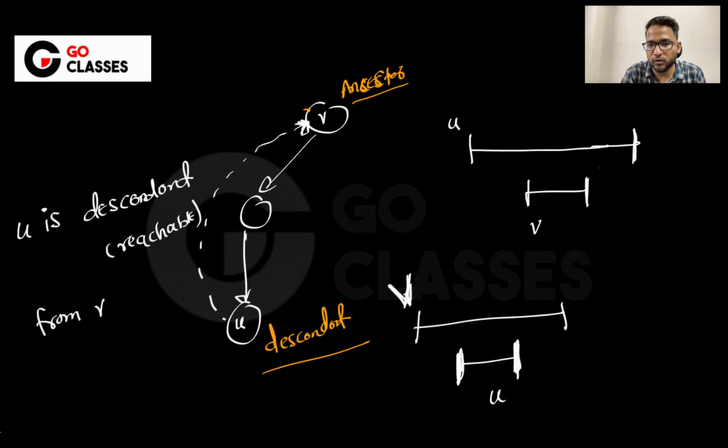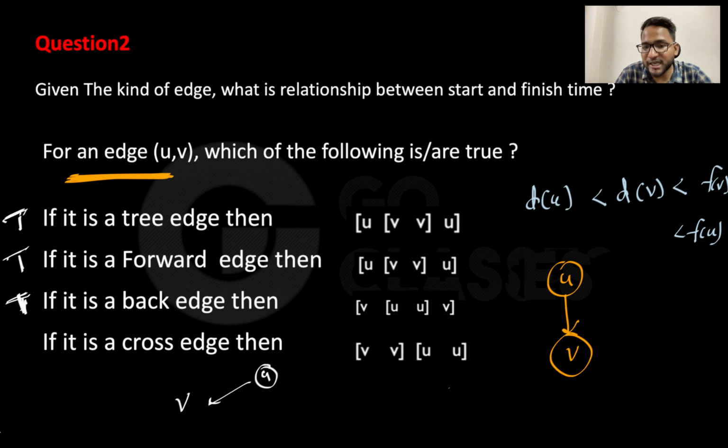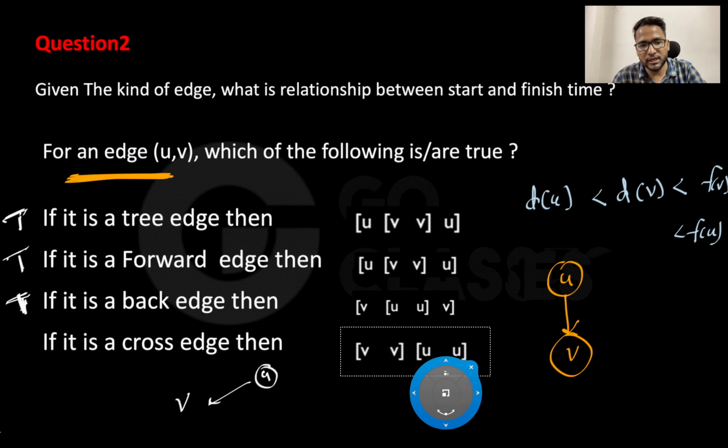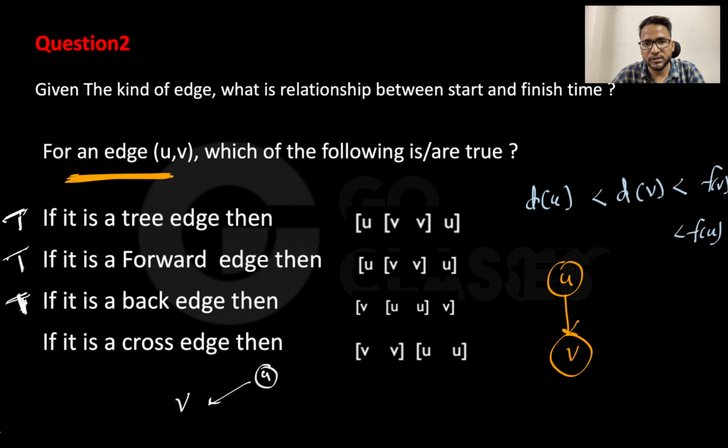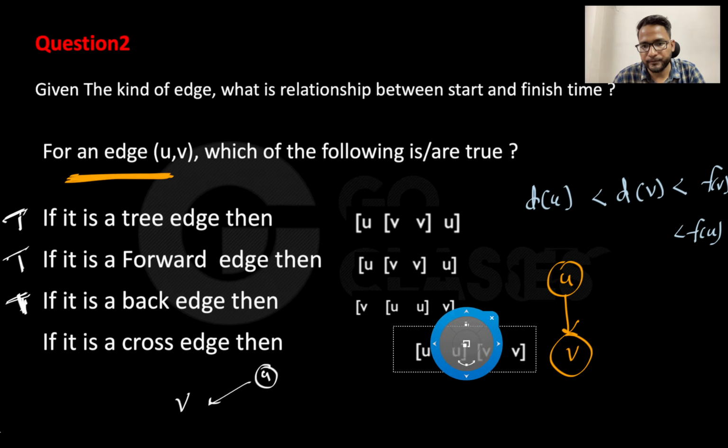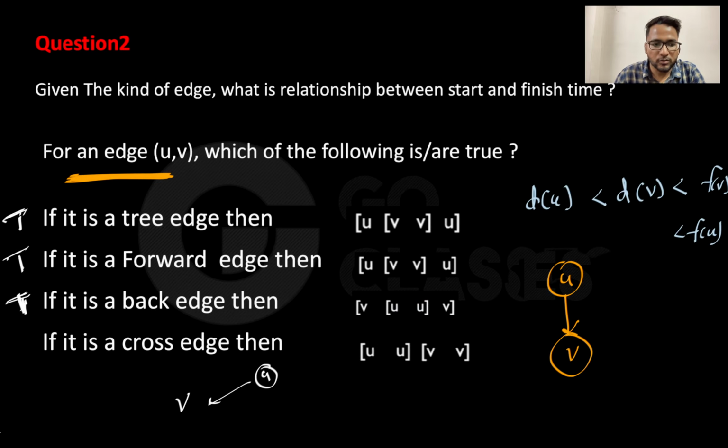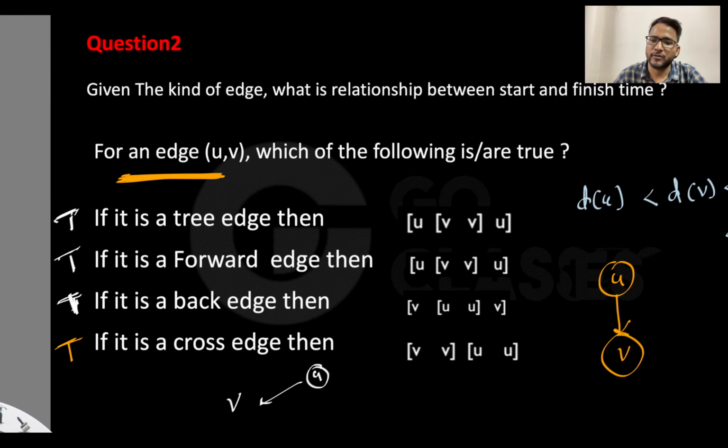So let's just see if it is true or false. Yes, V and then U. If they flip this around, will it be true or false? Let's suppose they have this kind of relationship, then it will be false, right? Because you cannot have U first. That's very important here. So if they say this, then this is false. But if they say that you are starting V first, then this is definitely true. Let me know if you understood or not, right?